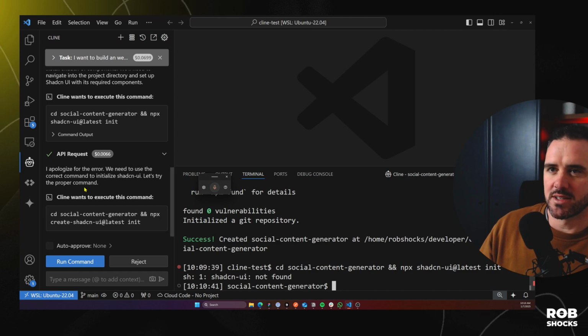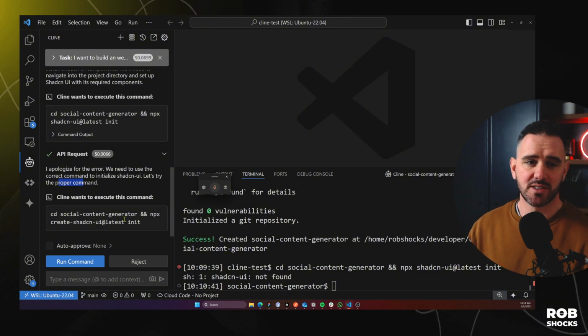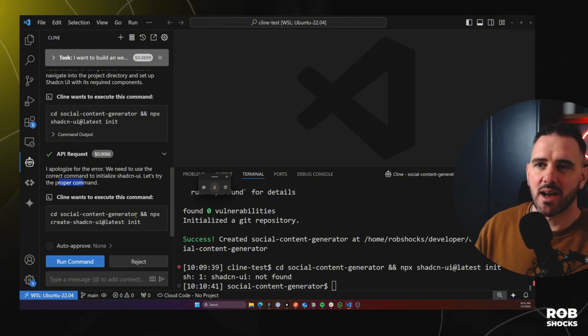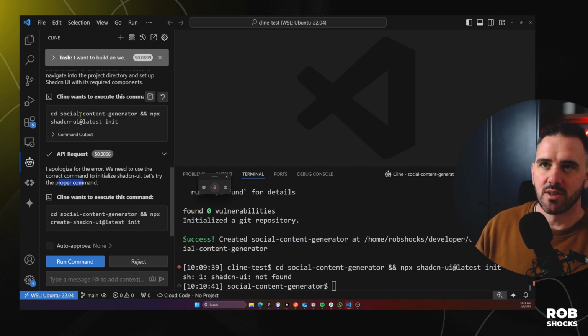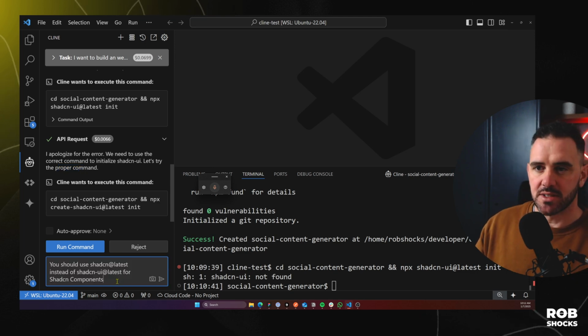Okay, so it's actually gone and caught the error on the install, which is great. Now, the problem here is it's just caught itself in a loop. It's gone back to repeat the same command as it did before. It didn't really catch the error. So I'm just going to let it know.